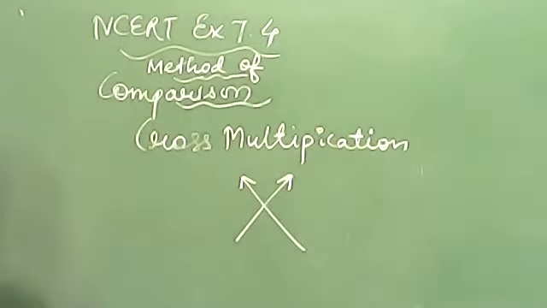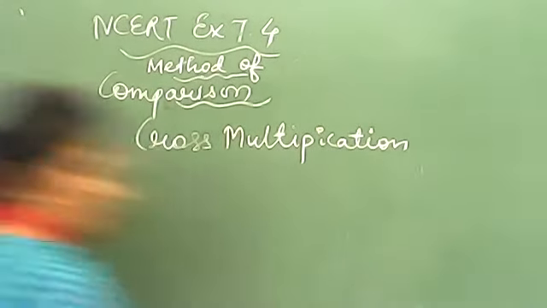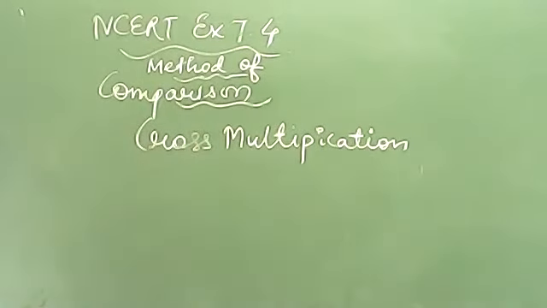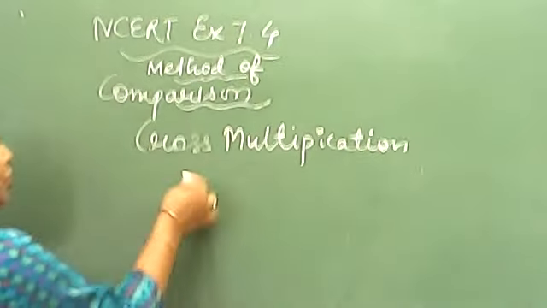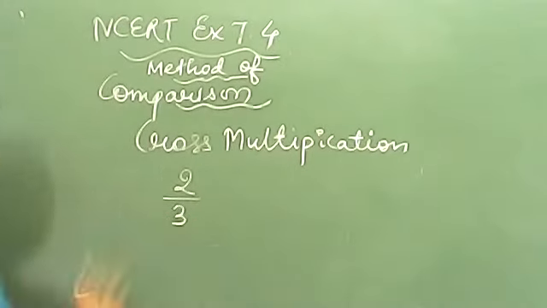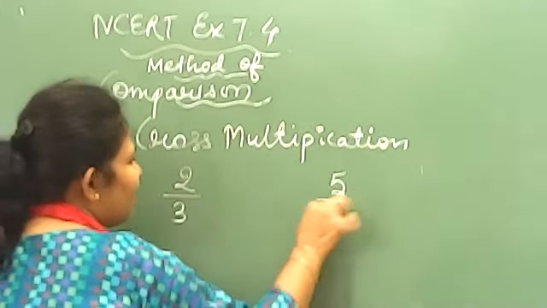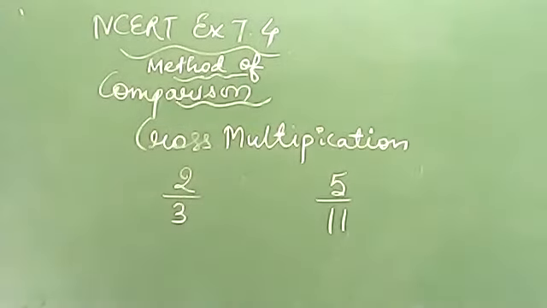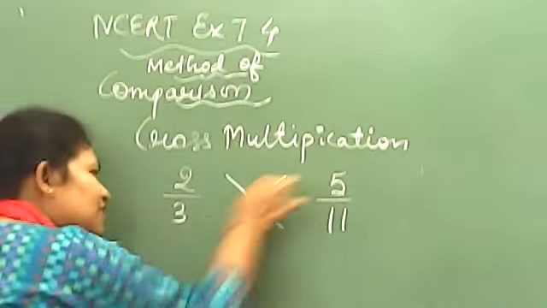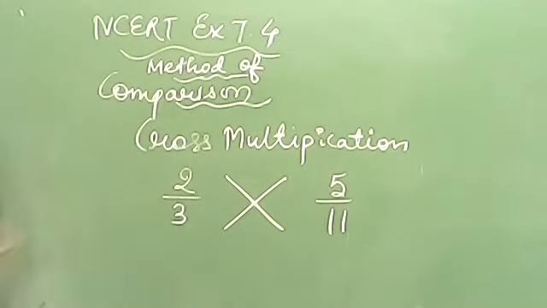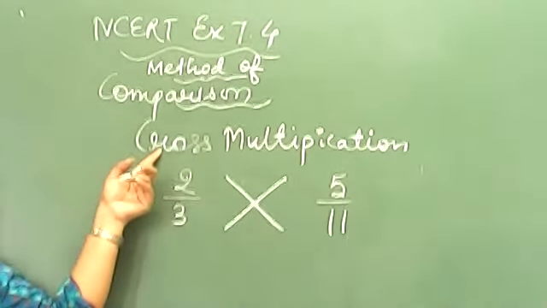Okay, let's understand with the help of one example. Suppose I have a question which is in the form of unlike fraction. Let's understand with the help of unlike fraction. Suppose you have a question as 2 by 3 and another is 5 by 11. Okay? If you are doing comparison of both, let's have a cross in between. Why we are putting cross? Because we are having the method cross multiplication.